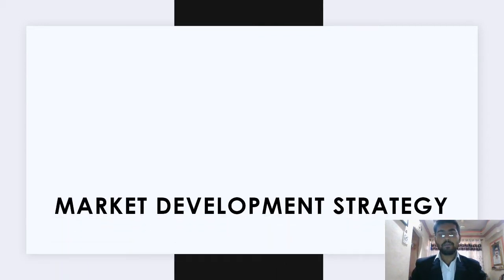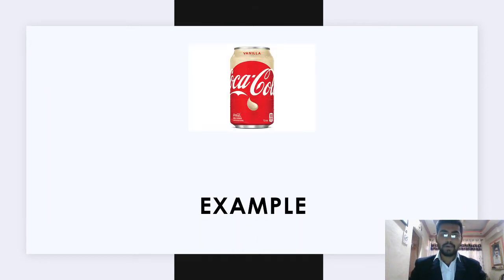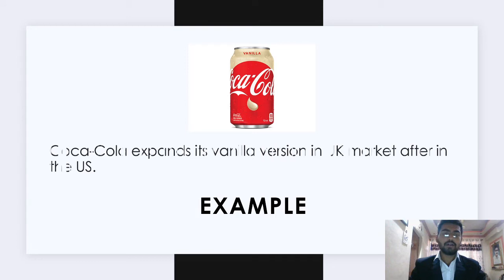What is market development strategy? Market development strategy is a strategy where we sell our present product in a new market and gain a new range of customers to get more sales. For example, the vanilla flavor of Coca-Cola. Coca-Cola expanded its vanilla version in the UK market after the US.